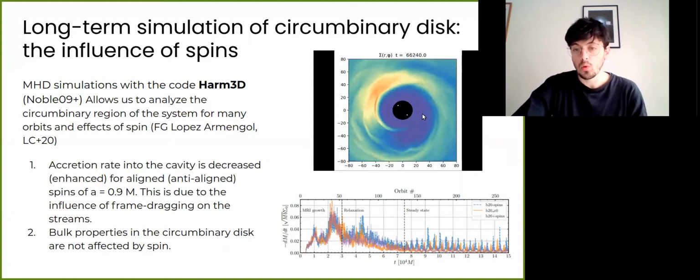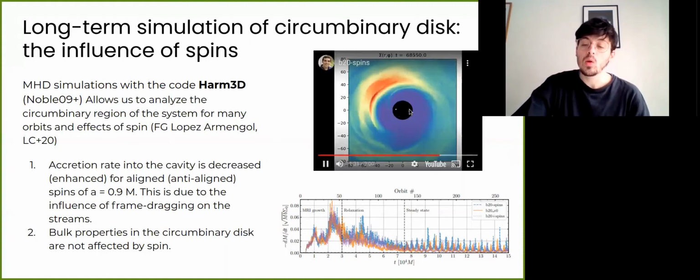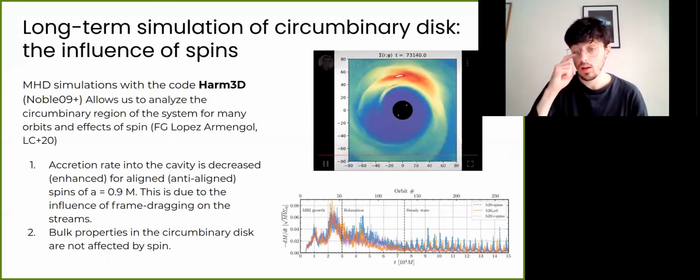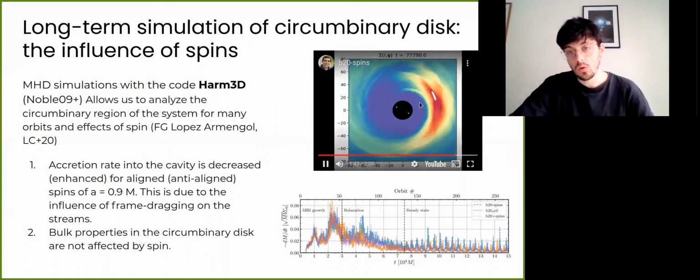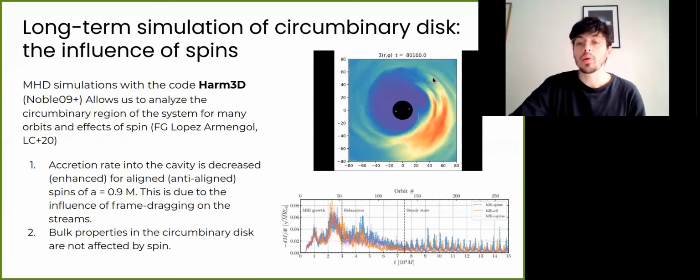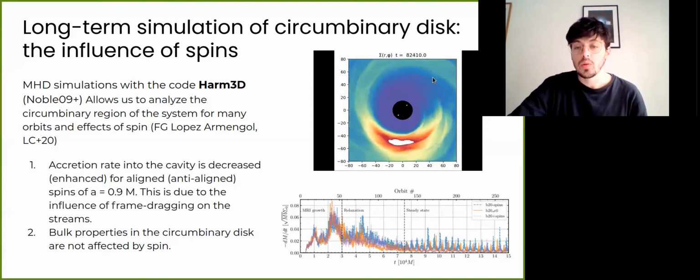For instance, and most importantly, in this equal mass binary black hole, once you consider the MHD and the full 3D, you have a very coherent structure orbiting the inner edge of the cavity. This overdensity that we call the lump modulates the accretion into the cavity.